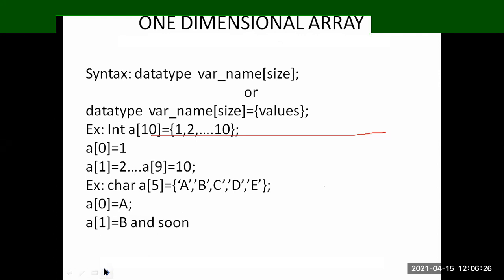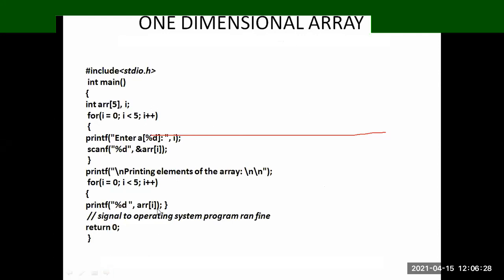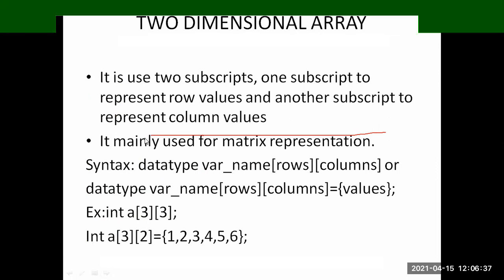If the array has two subscripts, we call it a two-dimensional array. One subscript is for row values and another subscript is for column values. It is mainly used for matrix multiplication.